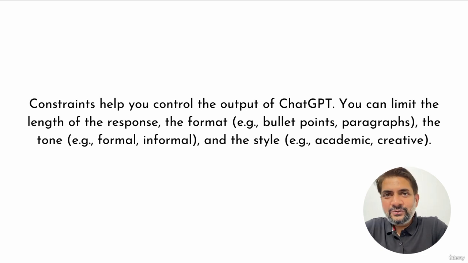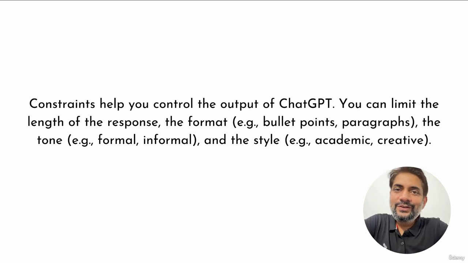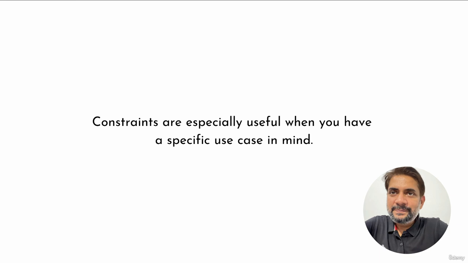If a layman is going to read it, or an expert is going to read it, if a small kid is going to read it, or a young man is going to read it. So you need to add specific constraints to your prompt. Constraints are especially useful when you have a specific use case in mind, and you will always have a specific use case in mind.